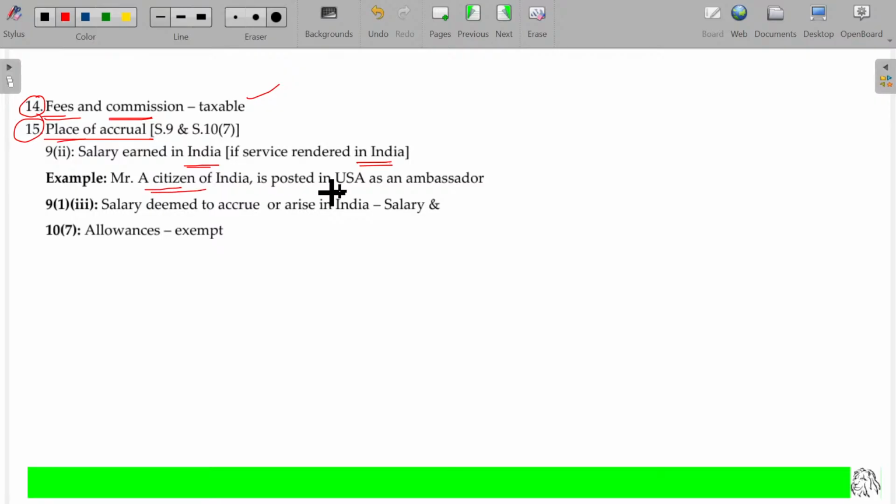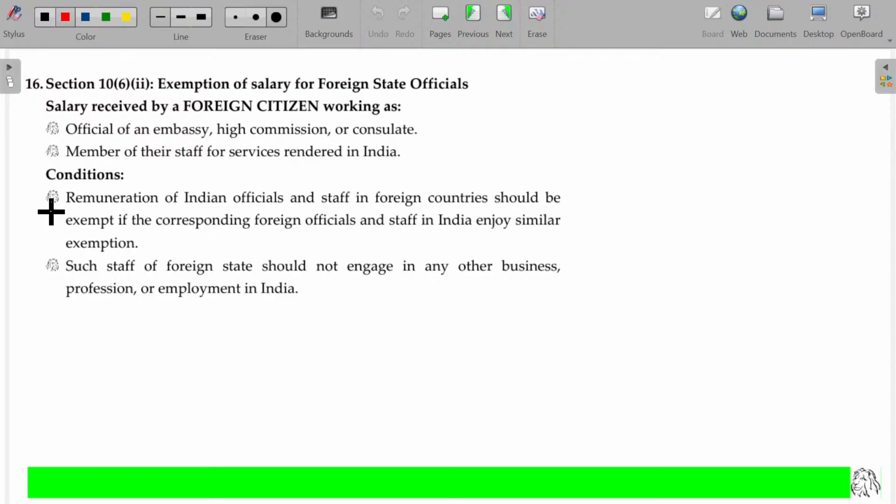Mr. A, citizen of India, is posted in USA as an ambassador, where he gets the salary from Indian government. Renders service outside India, yet it will be considered as deemed to accrue only in India, provided any allowances given to him is exempted. So all these things already we covered, so you can skip here. Along with the illustration also we studied.